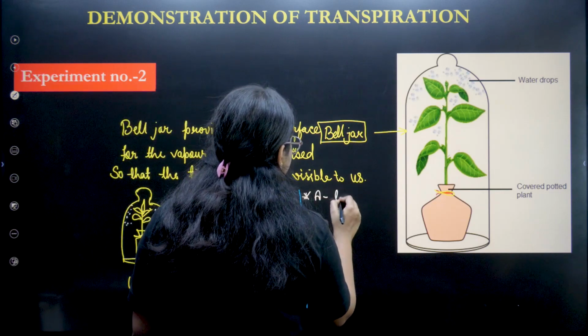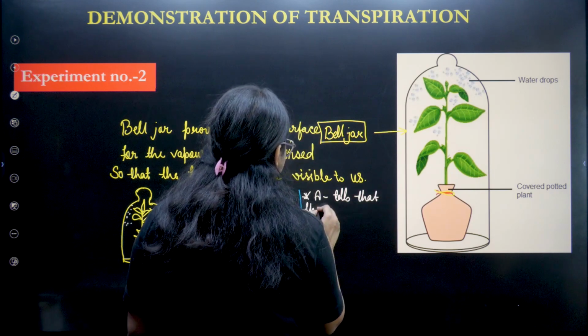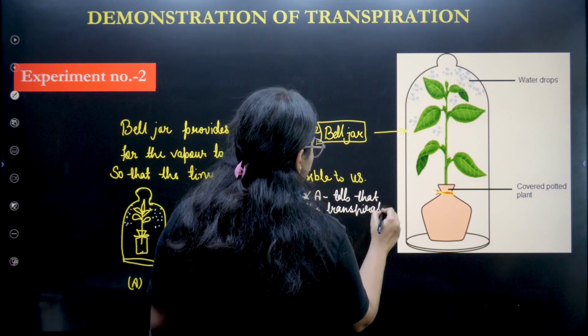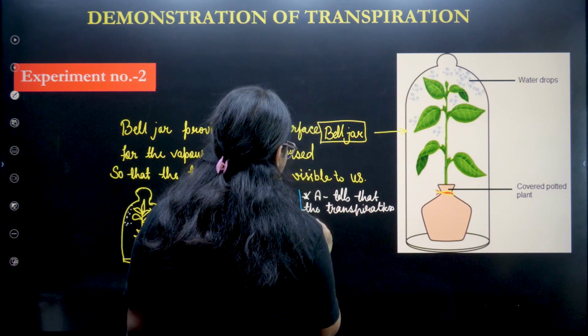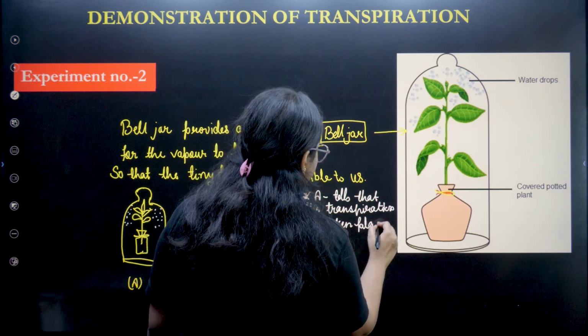So what is the observation? A tells that transpiration has taken place.